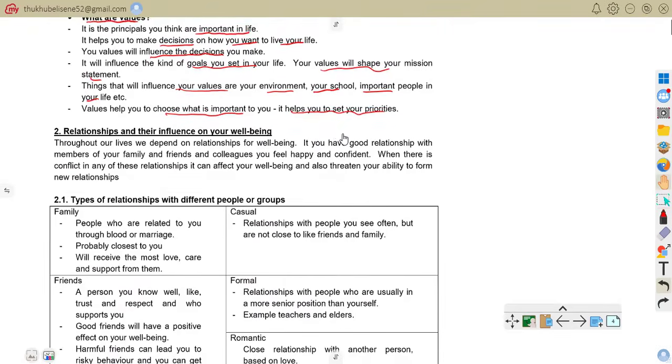Now we are moving on to relationships and the influence on well-being. Throughout our lives, we depend on relationships for well-being. So if you have good relationships with members of your family, friends, and colleagues, you feel happy and confident. When there is conflict in any of these relationships, it can affect your well-being and also threaten your ability to form new relationships. That is that.